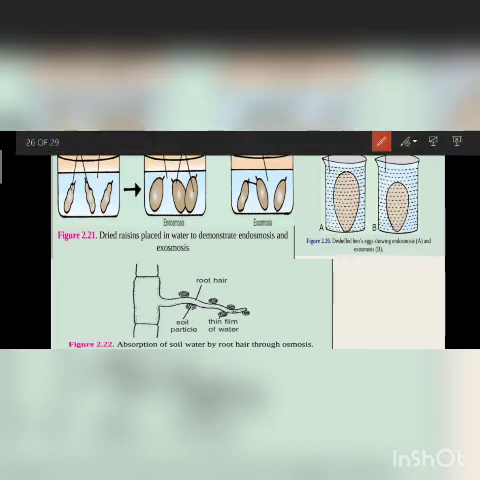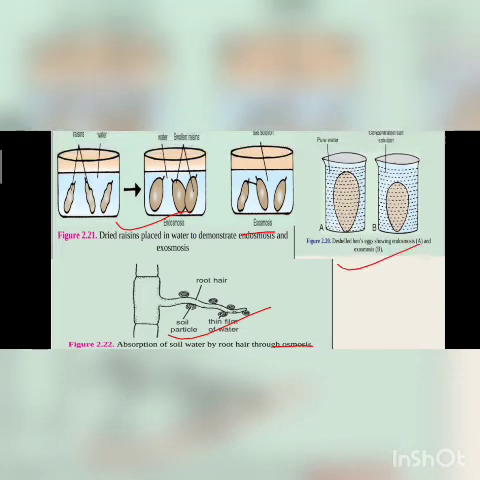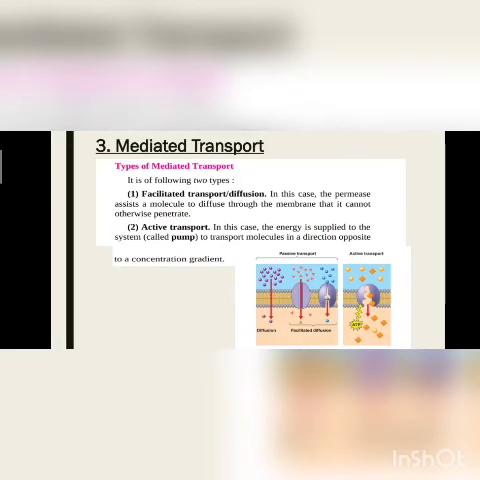Okay, so this is how we can see three examples here. This is the example of resins, this is the example of root hairs through osmosis, and this is the example of the egg. So there are three examples we can see. Now we have seen two functions, osmosis and diffusion.